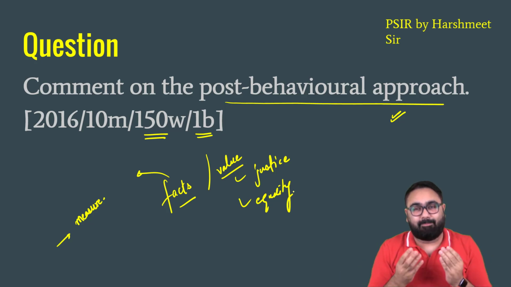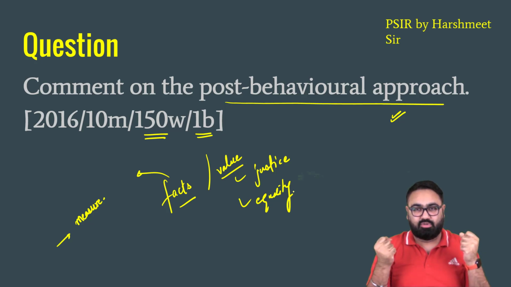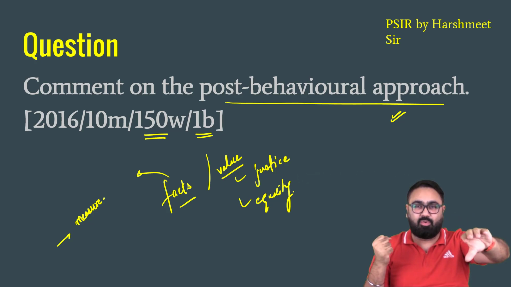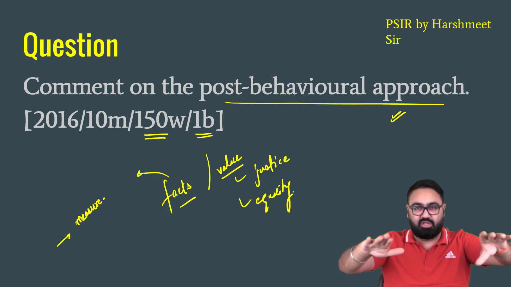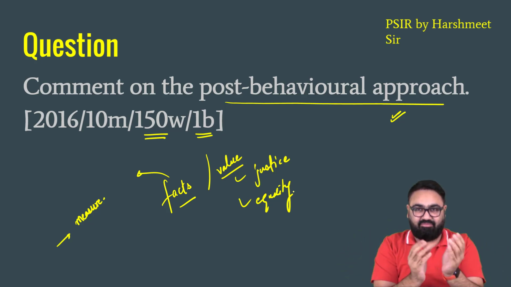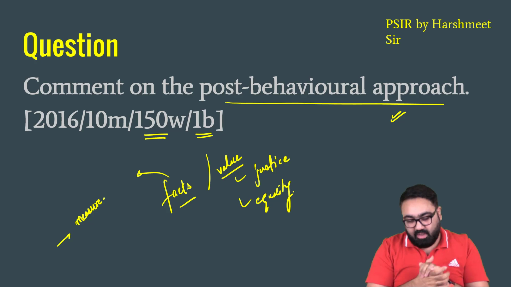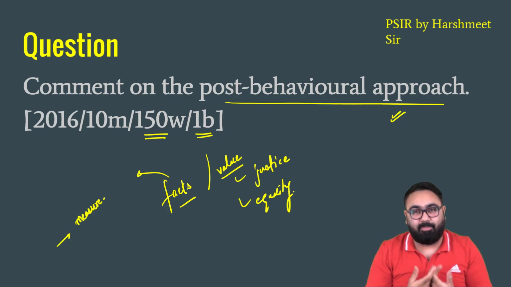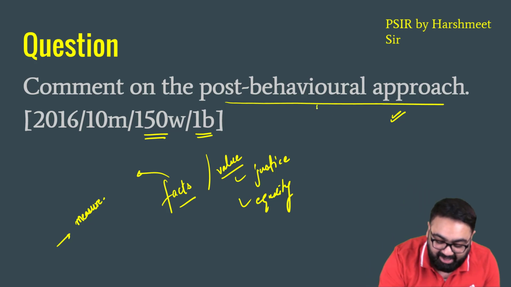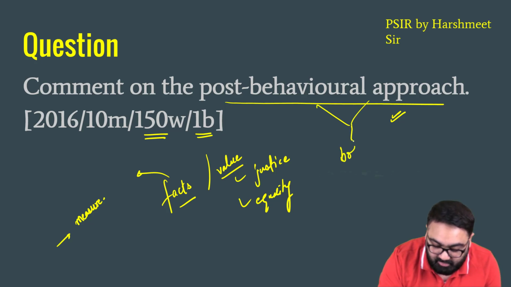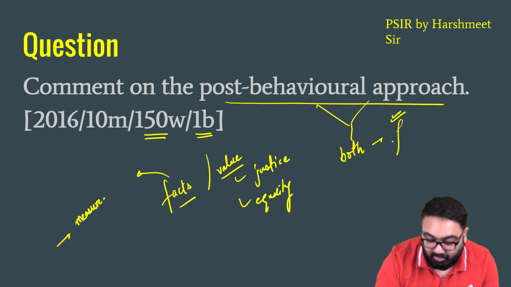So political science approaches in the past have been divided between the two. Should we go on a fact-based approach? Should we go on a value-based approach? So first understand this idea: fact or value, fact or value. Post-behavioral approach is an approach that said that we need both. That we need to focus on both facts and values.